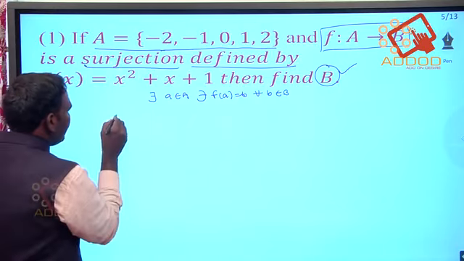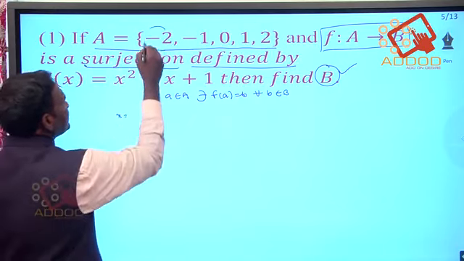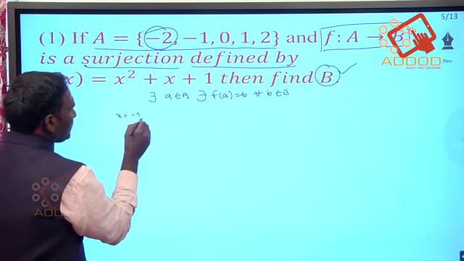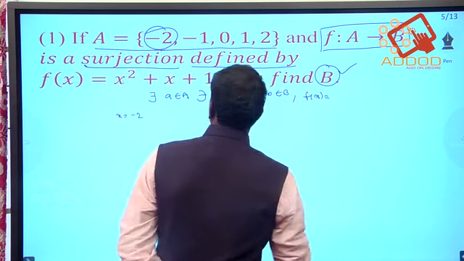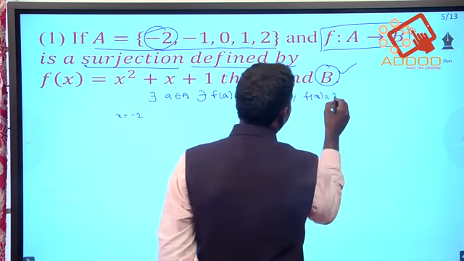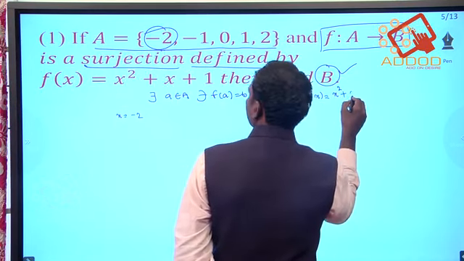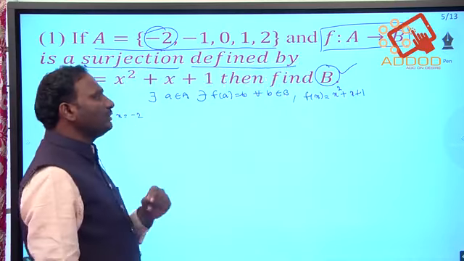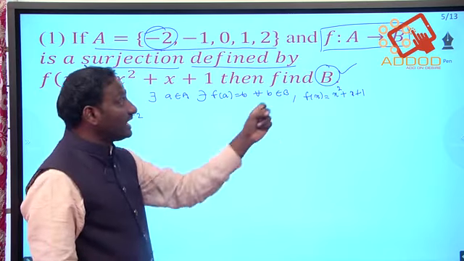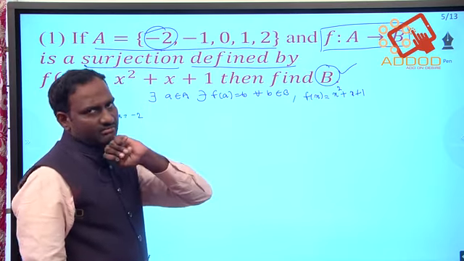So here first I am taking the x value, which is -2. The given function is f of x is equal to x square plus x plus 1. First I am substituting the x value -2 in f of x to get the codomain or range.